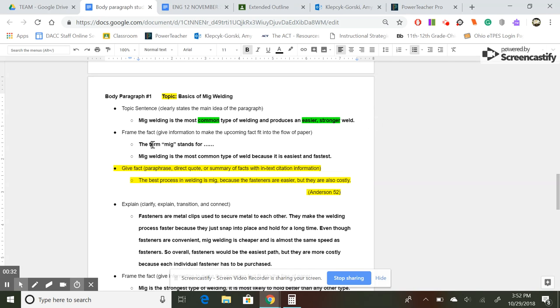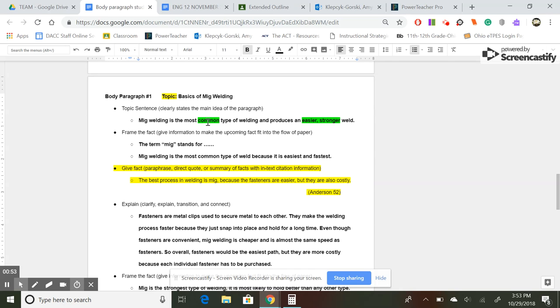Well, the first thing I would want them to do to start framing the fact is just define the term MIG. So the term MIG stands for, and then I would want them to fill in with a sentence about what MIG is or what it stands for. All right, MIG welding is the most common type of weld because it is easiest and fastest.